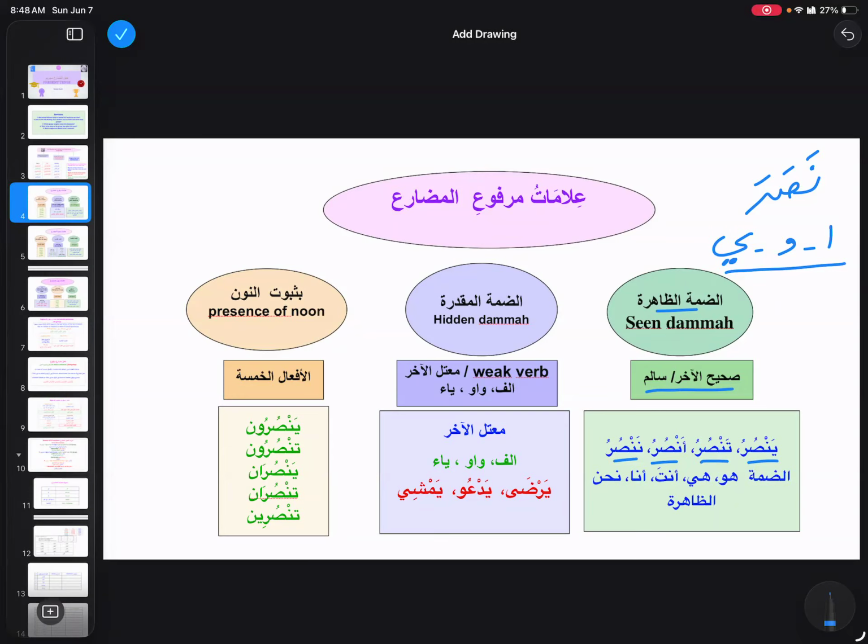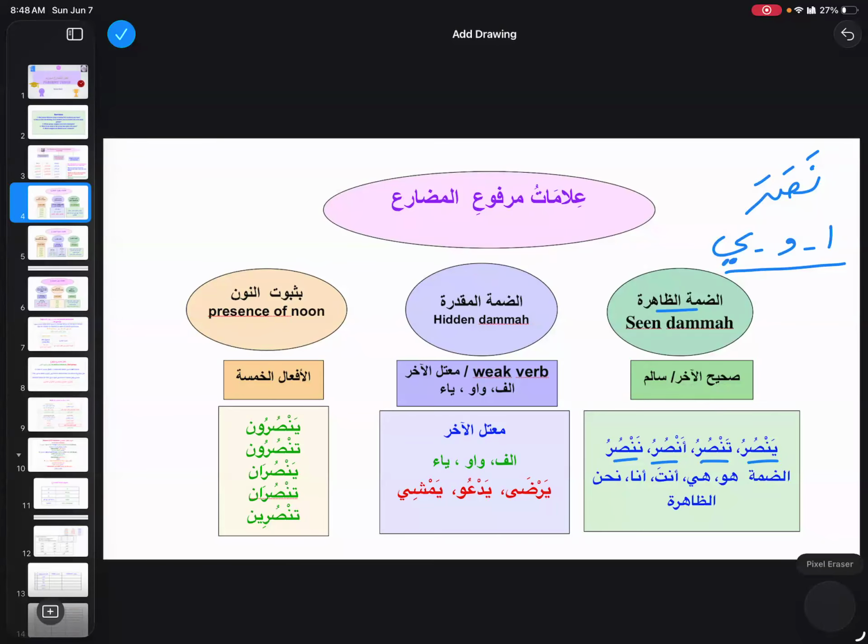I'm saying akhir for a reason. Even though alif, waw, or ya could be any of the 3 root letters, then it is basically considered a weak verb. But we are more interested over here in the akhir.